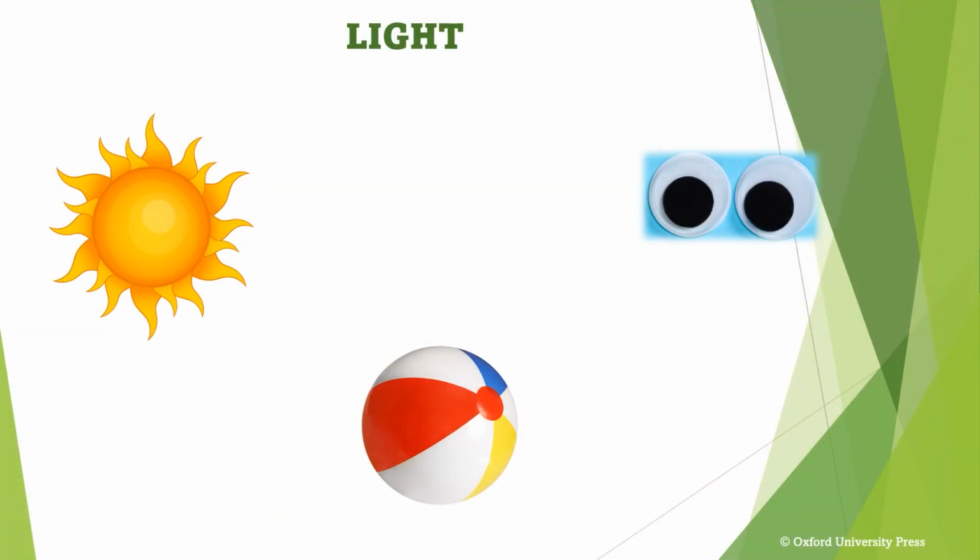Light does not need a material medium to travel. This is how we are able to receive sunlight. Light allows us to see objects around us. When light falls on an object, some of it gets absorbed, some of it passes through the object, and some of it gets reflected into the surroundings.